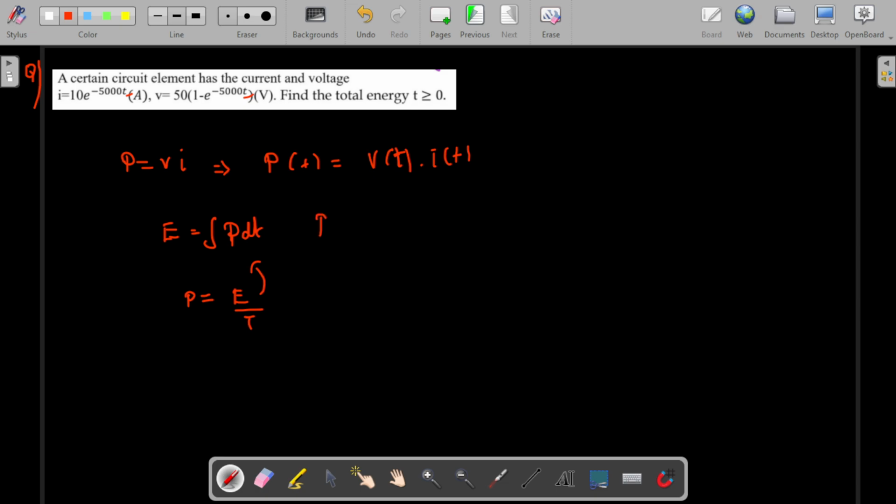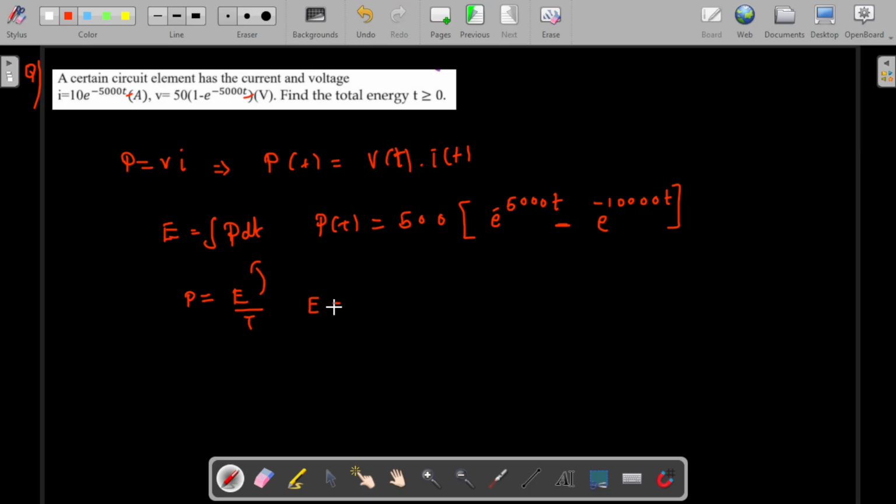First, let us calculate the instantaneous power. p of t is equal to v of t into i of t. When the constants get multiplied, this will be equal to 500, and the rest of the terms will be e power minus 5000t into 1 minus e power minus 5000t. For e power a and e power b, we can add both exponents together, so this will be e power minus 10,000t. This is the value of the instantaneous power that we are getting. Further we cannot reduce this.